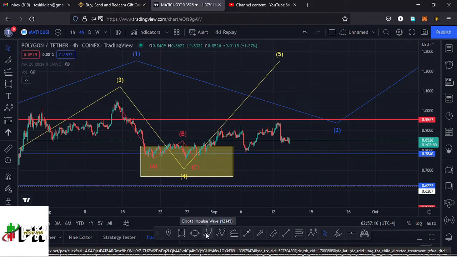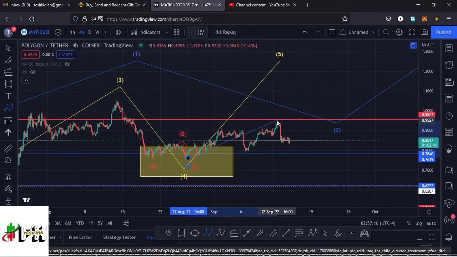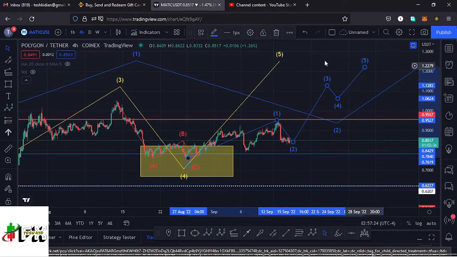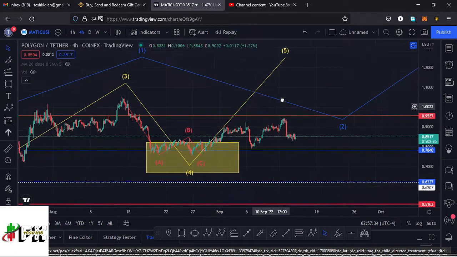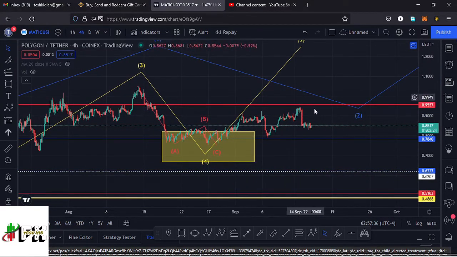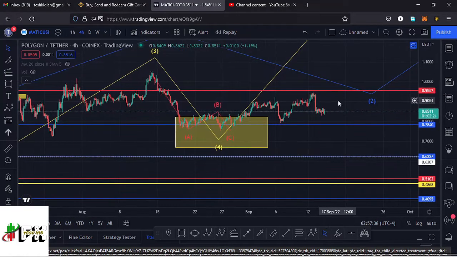And within our wave 5, I also expect to see fractal waves in formation, and I believe we can see the first wave over here. Then we have seen the movement to the lower side in the formation of a second wave. Then we can expect a third wave, a fourth wave, and a fifth wave to complete that higher Elliott wave count 5, and also a higher Elliott wave count 1. So it's possible maybe the low was in at around the $0.75 mark, and whatever is in formation right here is the formation of a fifth wave to the upside.